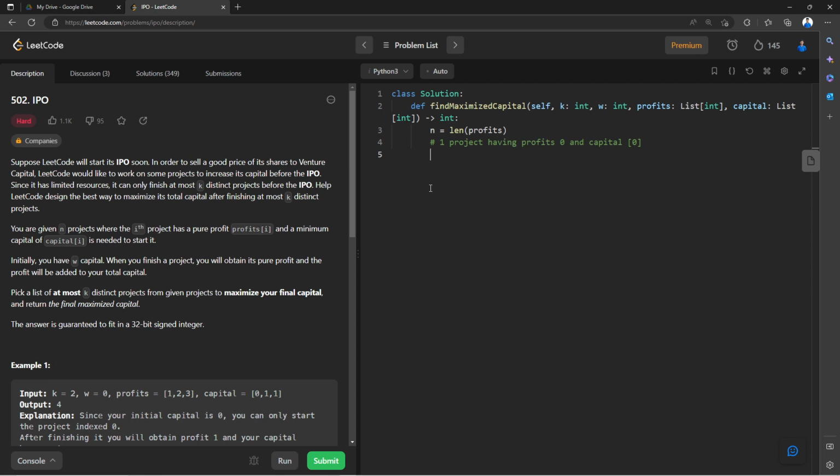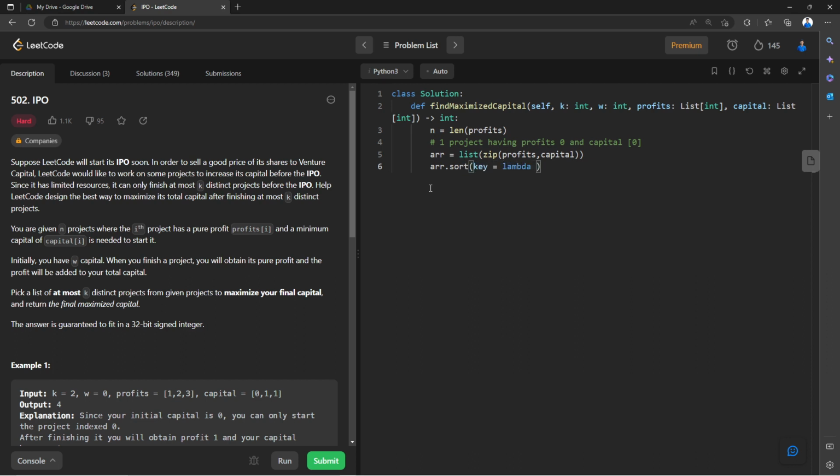So my array is going to be a list, I can say zip, let me write a zip, and here I'm going to say profits and capitals, right? Once I have done this, I now have my capital and profit inside my 2D array, right? Now I can sort it. I can say array.sort, key is equal to lambda.